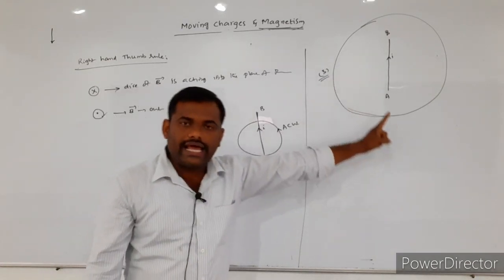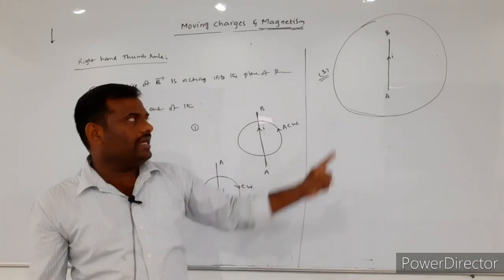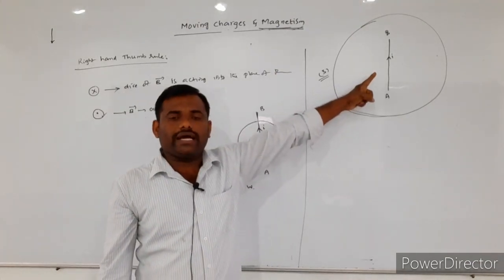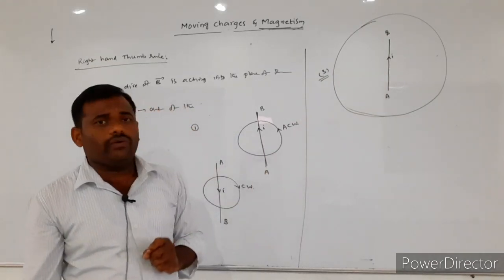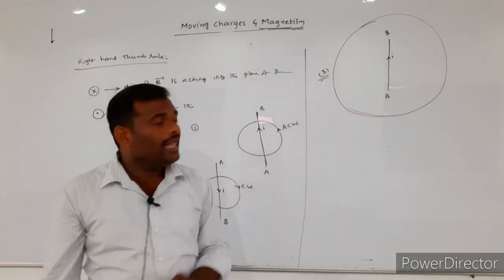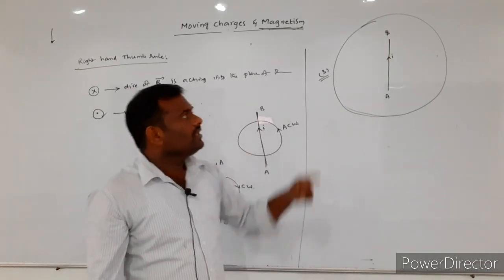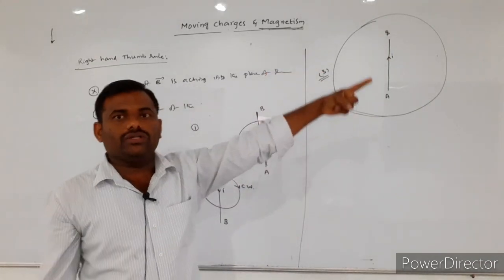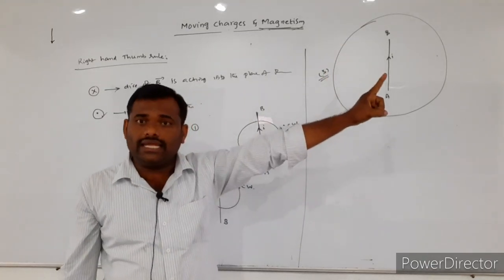So I consider AB is the current carrying conductor and I is the amount of current which is flowing through it. Whenever current is flowing through the current carrying conducting wire, according to the Oersted principle, a magnetic field will be produced around the wire.